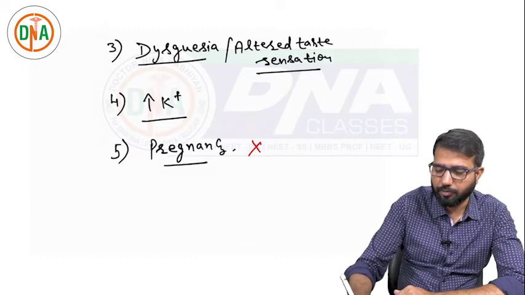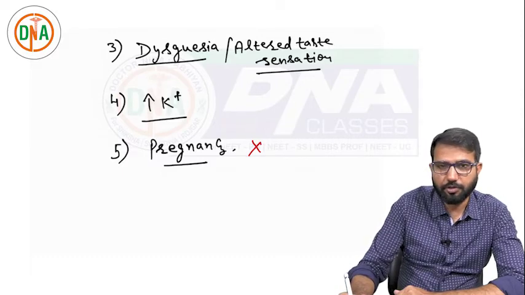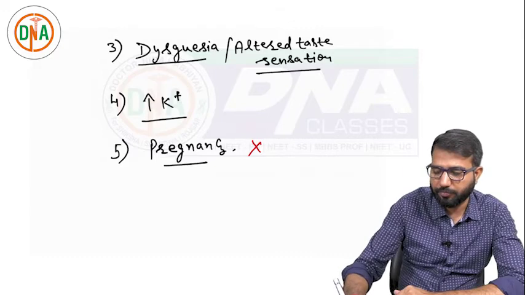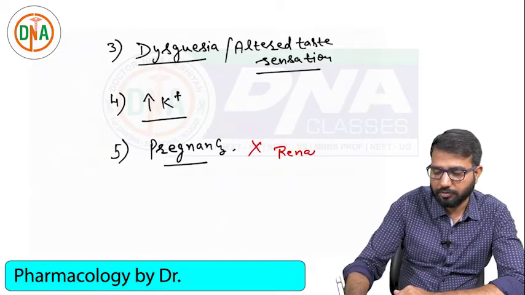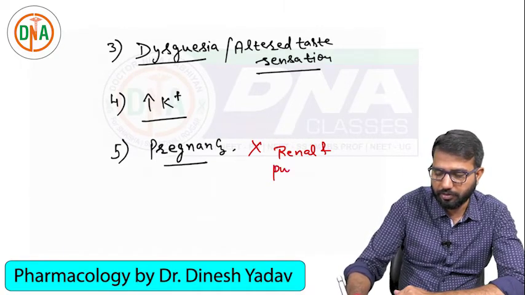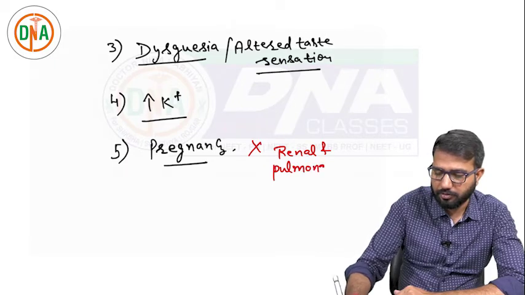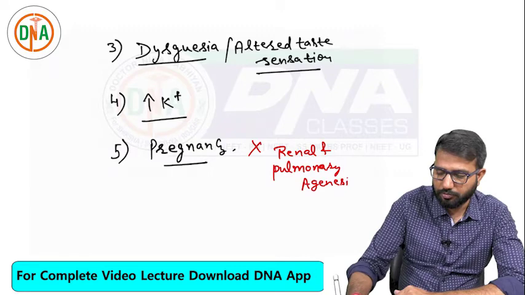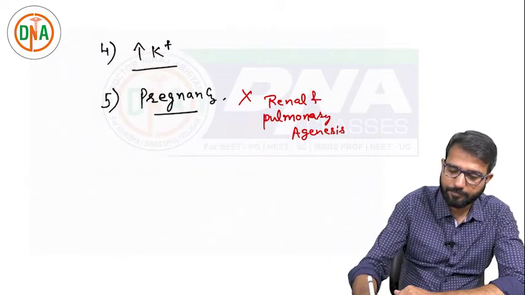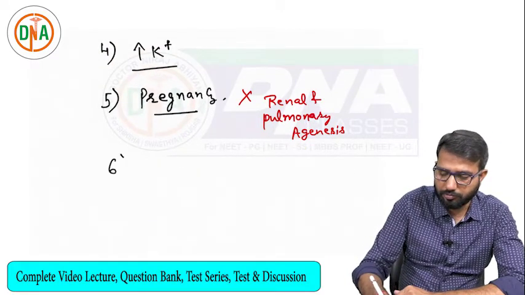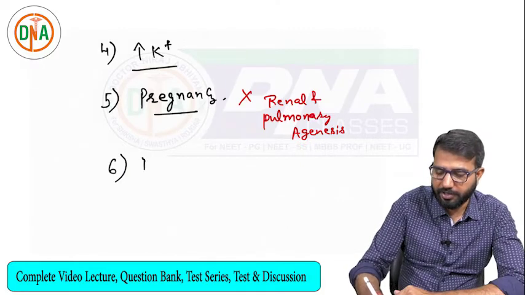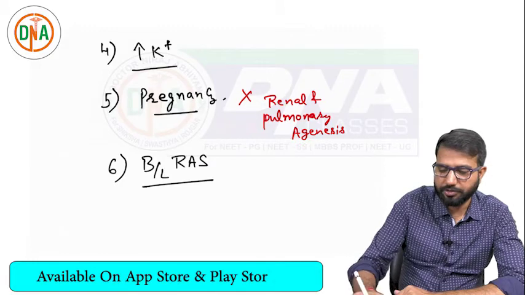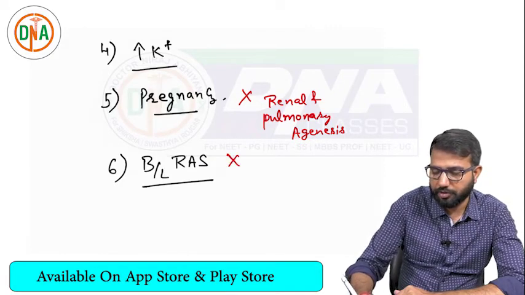Teratogenicity reported. So in pregnancy, these are not safe drugs. There is risk of renal agenesis and pulmonary agenesis. So renal and pulmonary agenesis are seen with these drugs. Then these drugs are also contraindicated in bilateral renal artery stenosis.